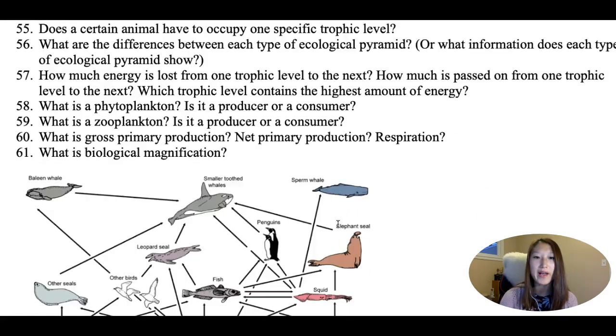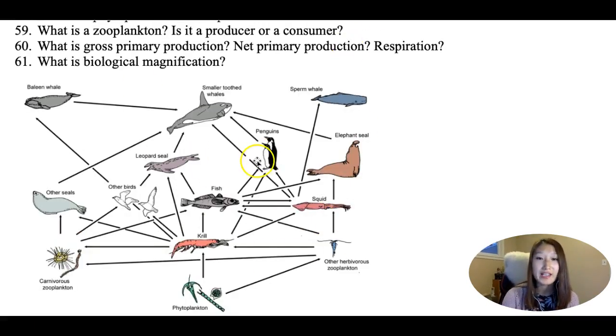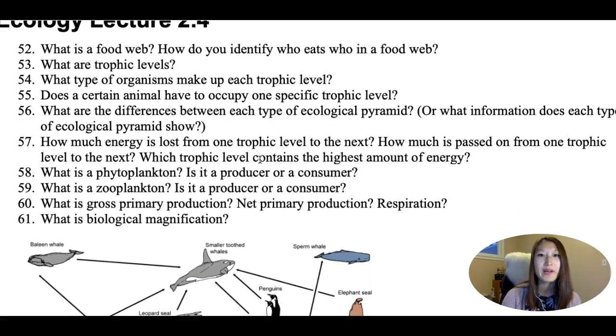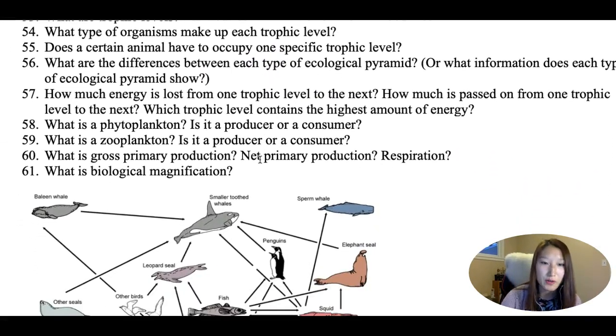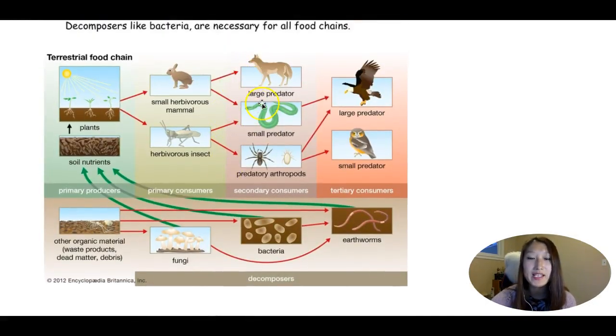What is a food web? A food web is more complex. Instead of only having one chain of who eats who, who's really consuming the energy of who, we have an entire network of who eats who. That's a food web. How do I identify who eats who? You look at the arrow. Pay attention that every time you see an arrow pointing at something, that's always where the energy is passing to, or who's doing the eating.